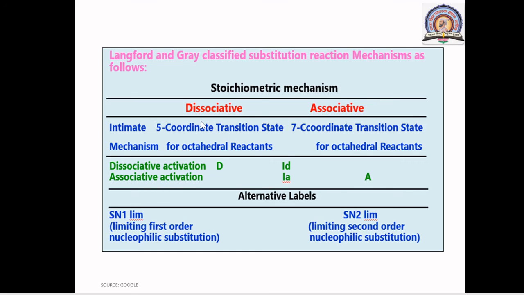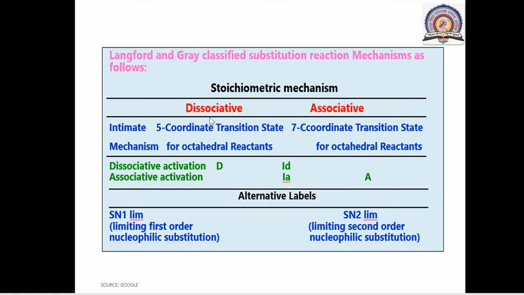As we have already seen in case of types of intermediate of SN1, SN2. SN1 means substitution nucleophilic unimolecular and SN2 means substitution nucleophilic bimolecular. For SN1 we can also say dissociative type of mechanism, and for SN2 we can say associative type of mechanism.